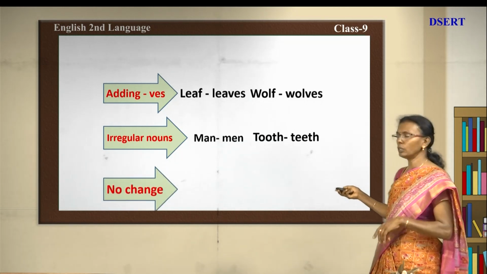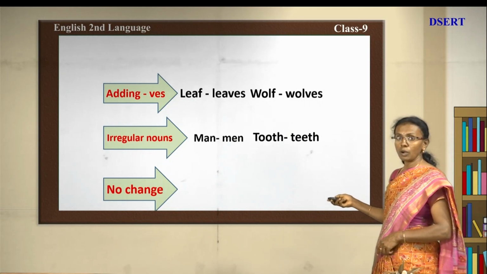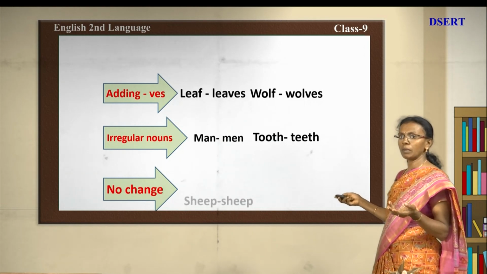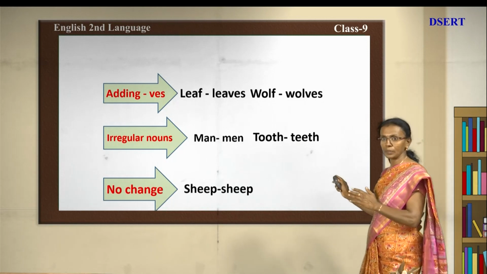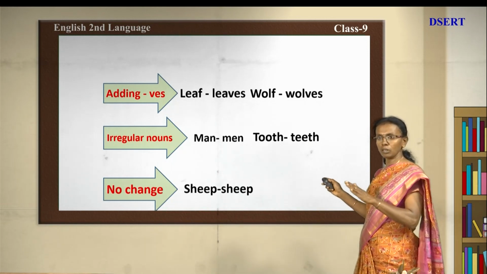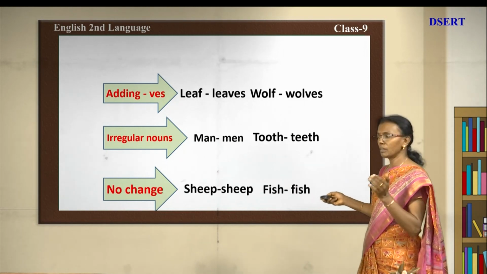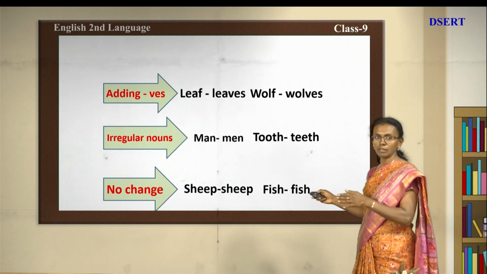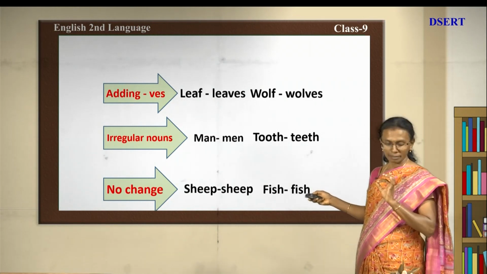Next, we go to no change. This is something surprising, is it not? So, how it can be no change? No change, see, you can see when we make plural, these words remain the same. Sheep, sheep. In plural also we call them sheep. Now, we go to another one, fish, fish. Plural form of fish is fish only. Fishes sometimes they call, but this is fish only.